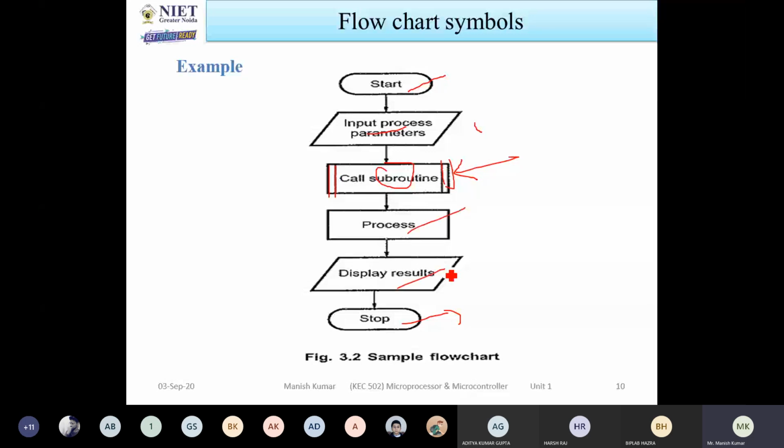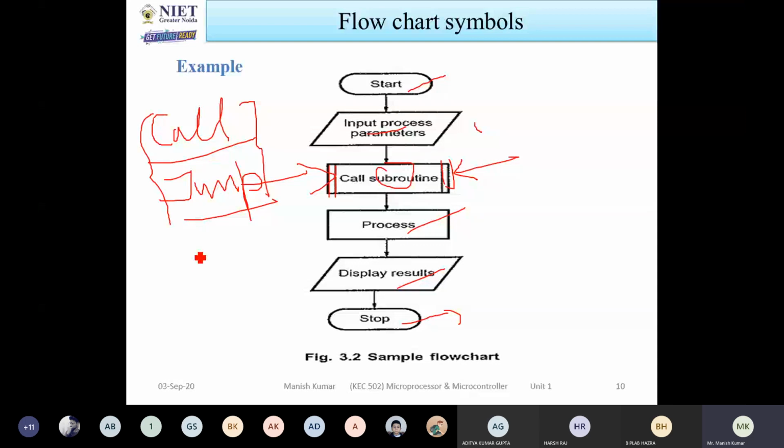Now when this call subroutine is there, it means that whenever you are executing a subroutine, it comes under two types of instructions: one is the call instruction and the second is the jump instruction. With the help of these two instructions, we are using subroutines. Whenever we talk about programs, I will tell you how you can use a subroutine in the programs.